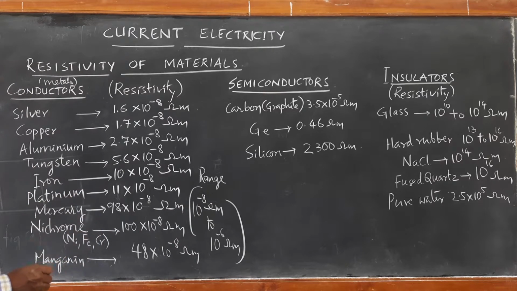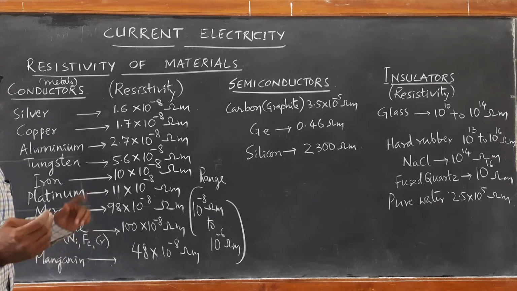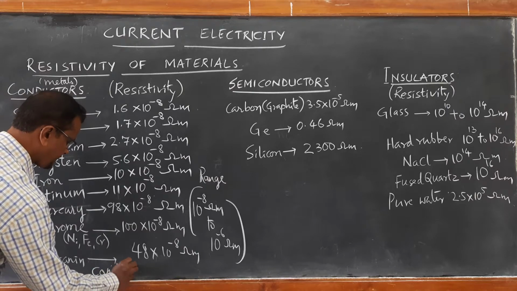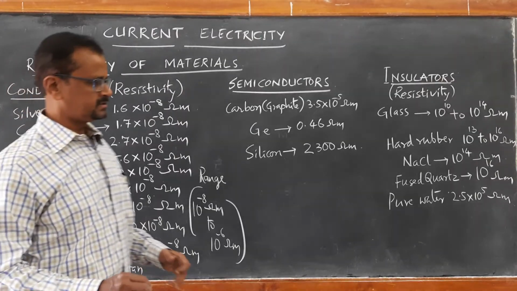Out of these, look at a few materials: nichrome, manganese and one more, constantan. These materials are specially prepared alloys.